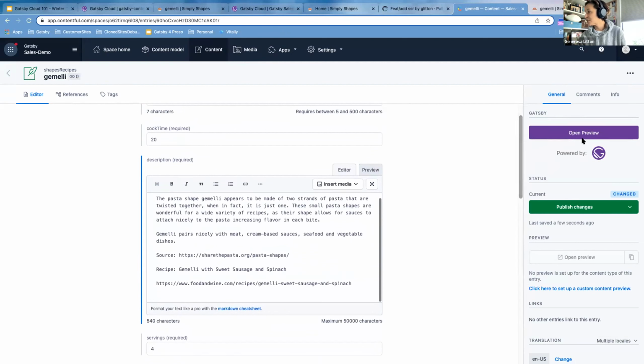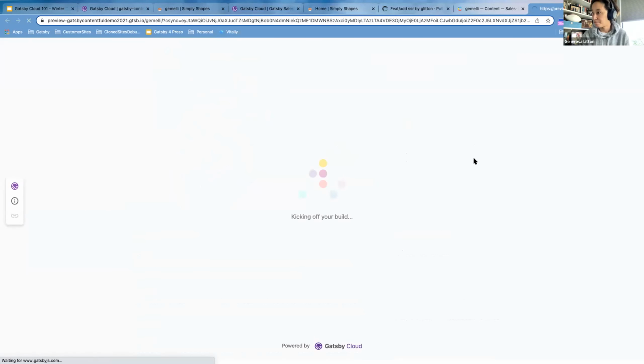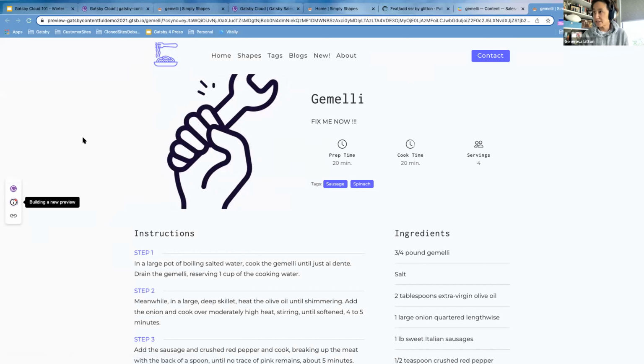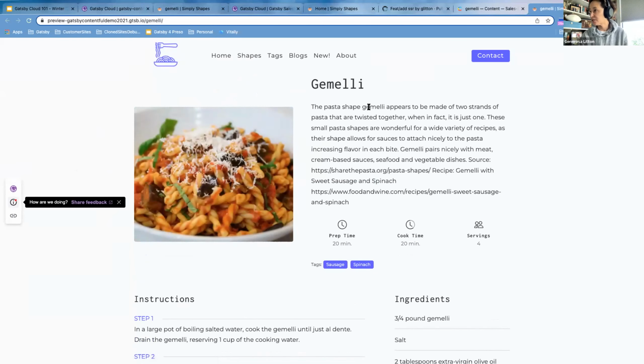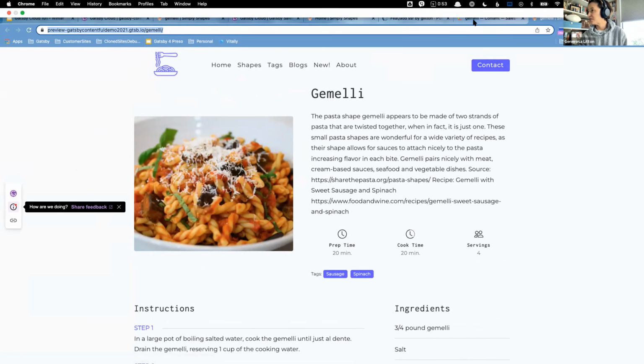Now I know I fixed it: this is the content, this is the image. Before I publish it, let's preview this page. As you can see, this is the current page, and Gatsby is saying it's building a new preview. That's great. The page has been updated. Let's view the changes. Okay, this is how it should look. I was able to preview it, and I'm confident this is the right one. But you know what? Let me share it with the team, just to make sure they're all seeing it the same way. Okay, I shared with them. Everybody's happy. Let's publish this.